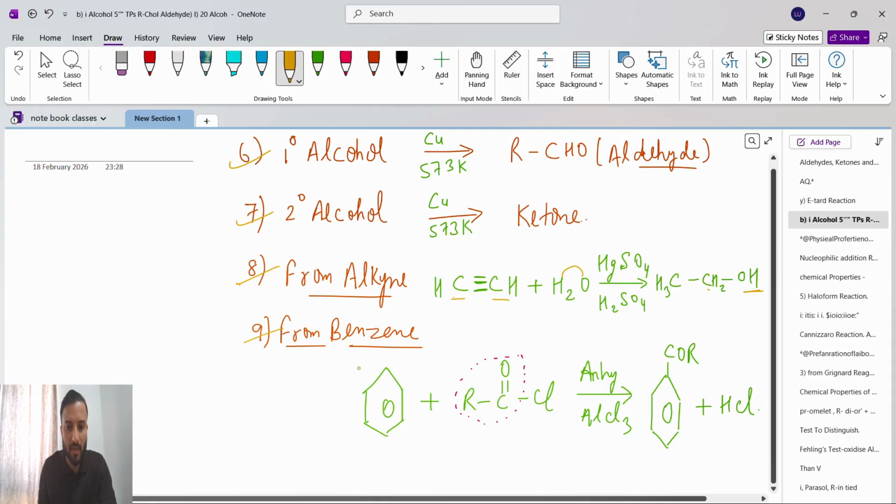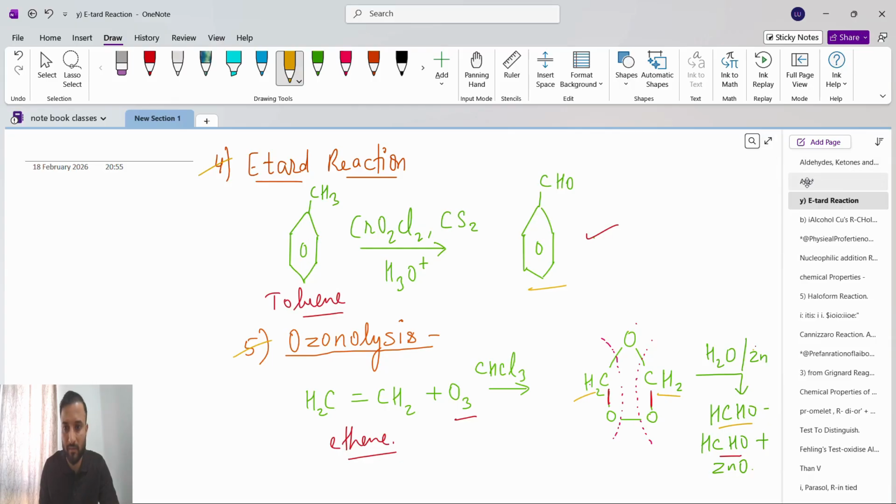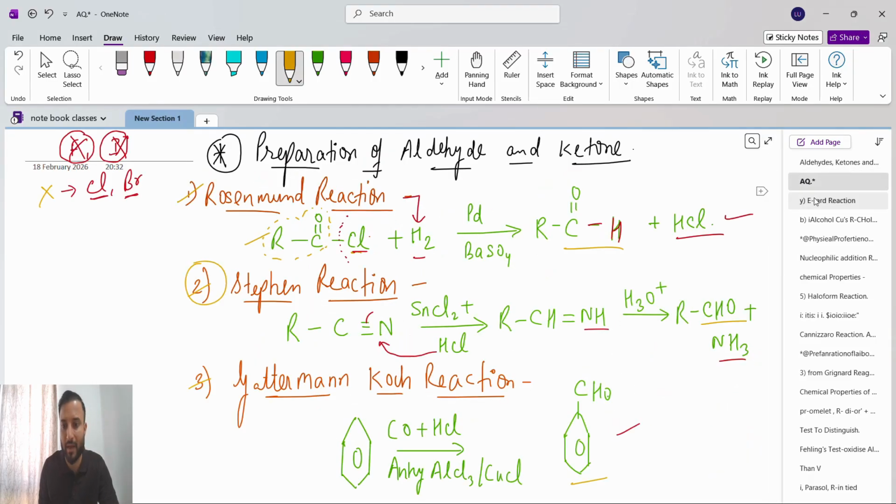Now next is from benzene. See, benzene reacts with the same C double bond O connected with RCl in presence of anhydrous aluminum chloride. So with benzene what we will get? We know that chlorine will break from here and make HCl. Now what is the remaining group? COR. COR will get connected here. That's it. So you have to remember from alkyne and then this Stephen reaction. Other than that, guys, I don't think you have to remember anything.